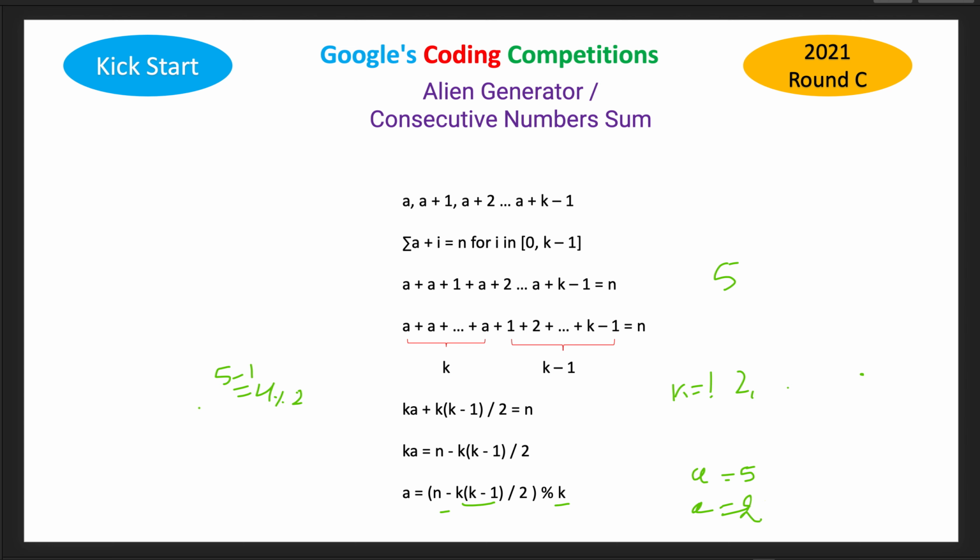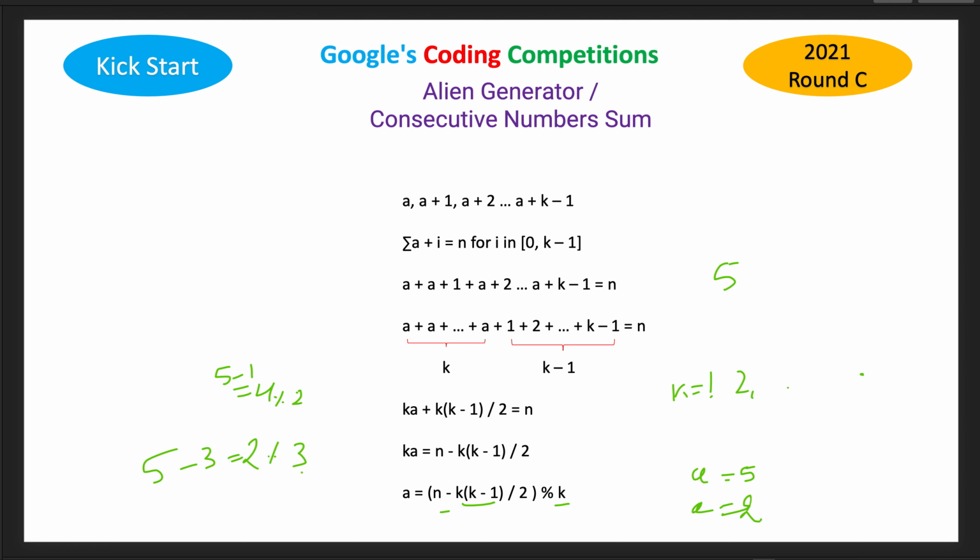Now let's take k equals 3. Then this part will become 3 into 2 by 2, which is 3. So 5 minus 3, which is 2. And now if we take modulo with 3, it is not 0, so hence 3 is not the solution. Like that we can try.